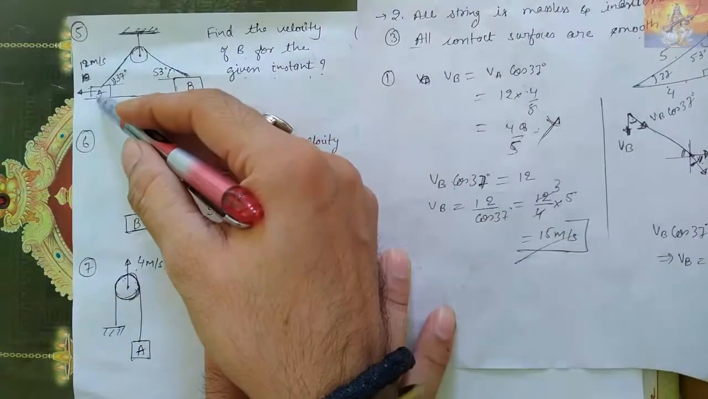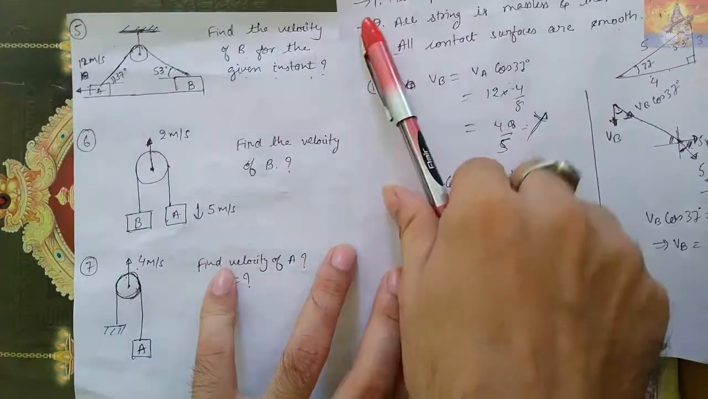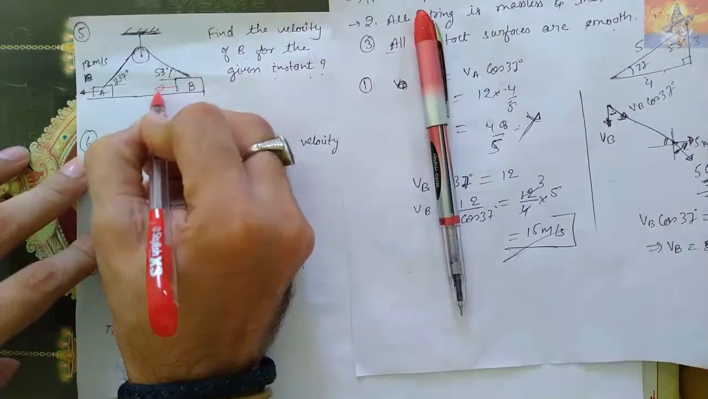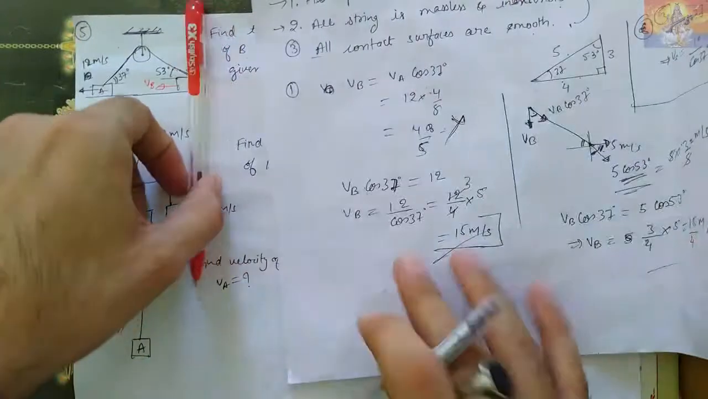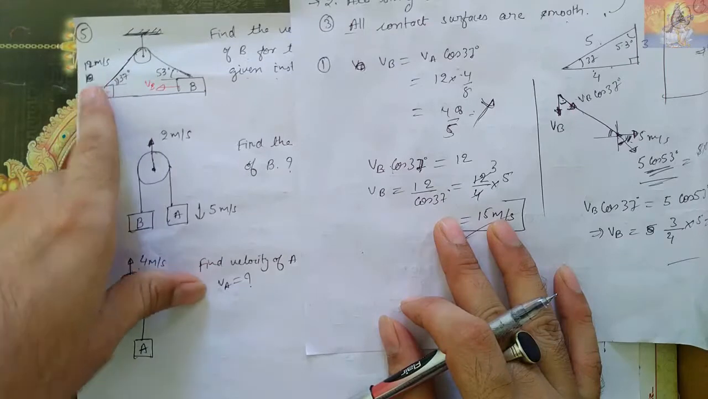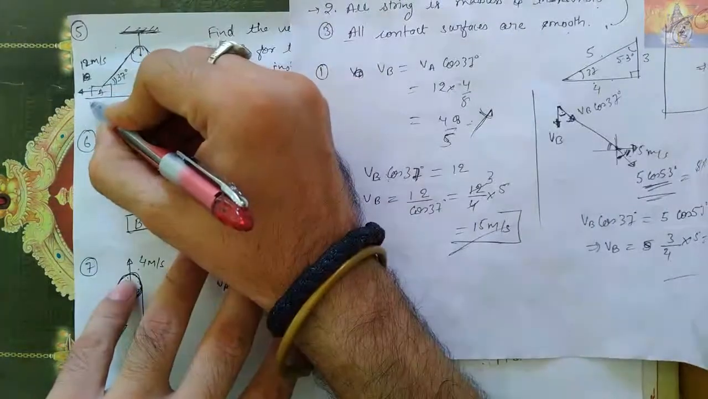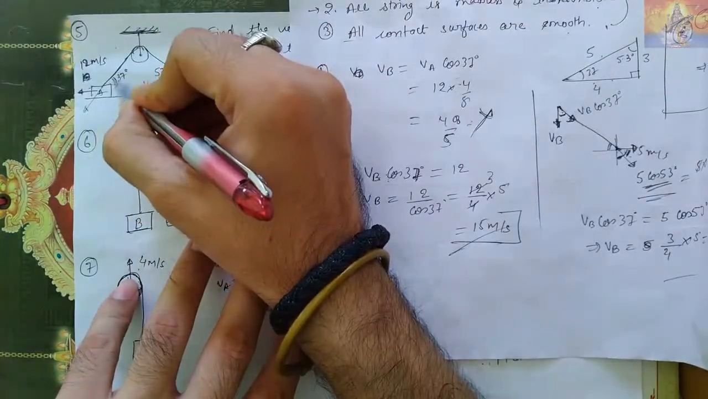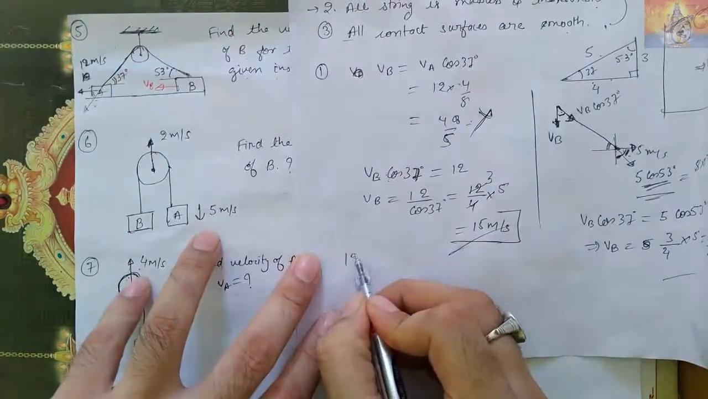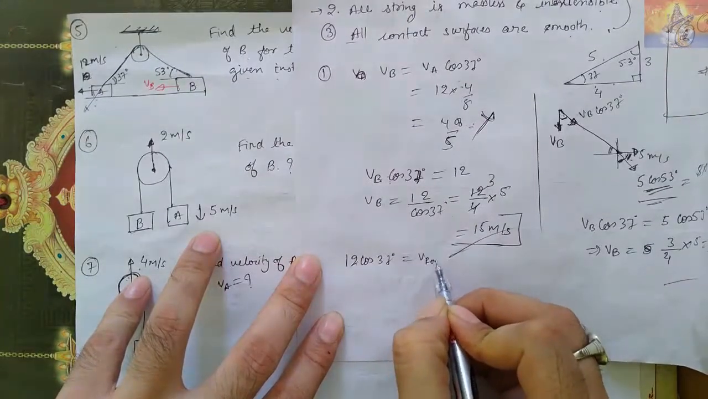Velocity of A is given, that is 12 meter per second, in this direction. So look carefully. Velocity of B will be in this direction, VB. And see here, rope is moving by 12 meter per second? No, rope is not moving by 12 meter per second. 12 meter per second is the velocity of this block. So one component of 12 will come along the rope. This is 37 degree, so this will also be 37 degree, vertically opposite angle. So 12 cos 37 is equal to velocity of rope.